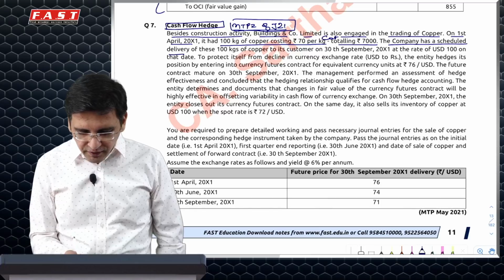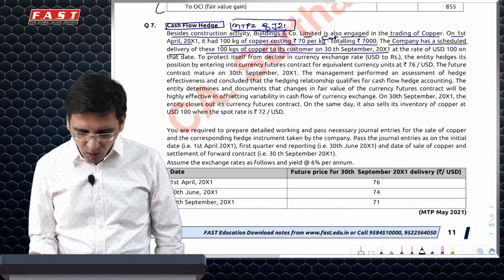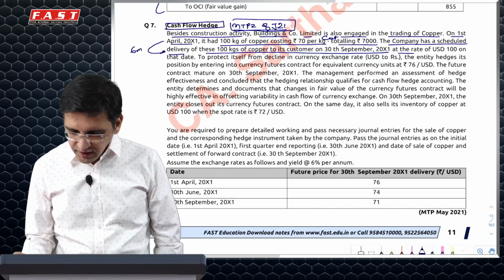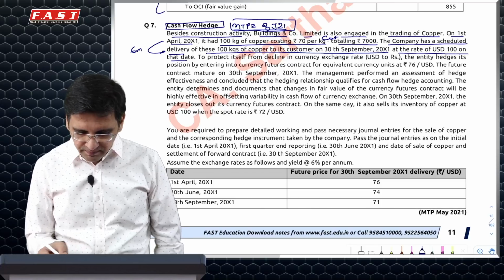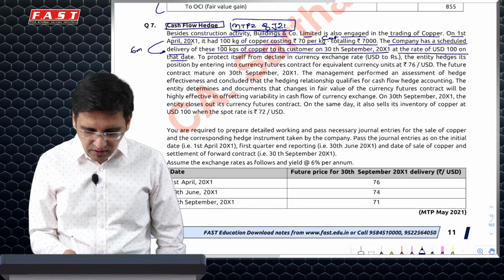The company has scheduled delivery of these 100 kgs of copper to its customer on 30th September 2001, which is 6 months later, at a rate of $100 on that date. So maybe my buyer is somewhere outside, so that's why I have denominated in $100.